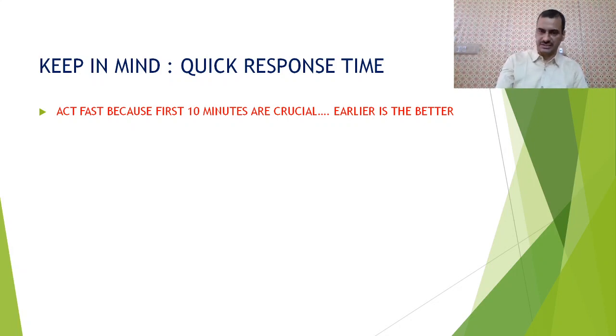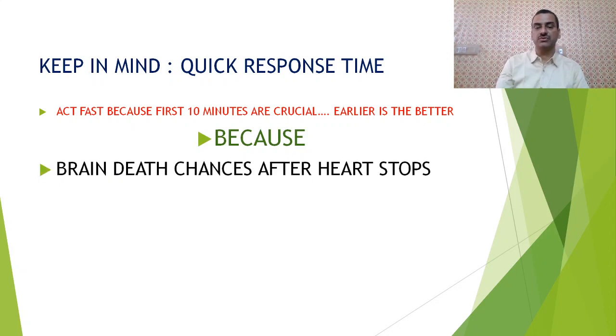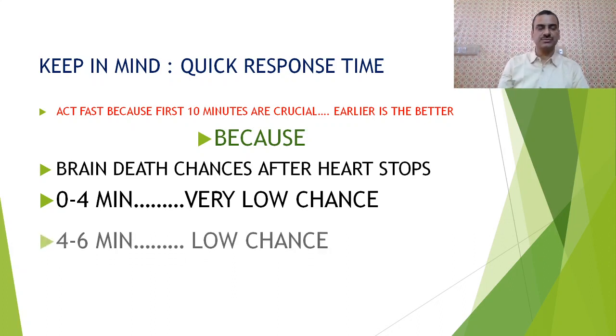Earlier is better. The earlier we start, the more positive outcomes we get, because there are chances of brain death after the heart stops. If we revive the heart within 4 minutes, there will be a very low chance of brain death.